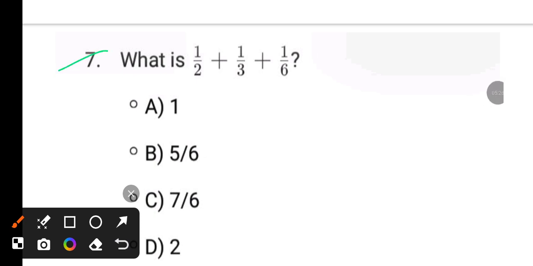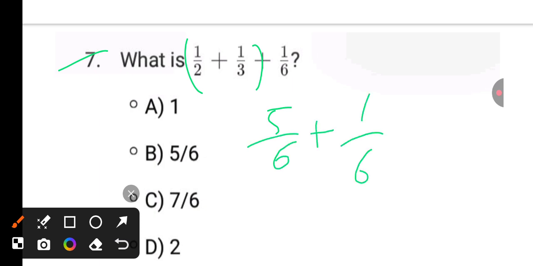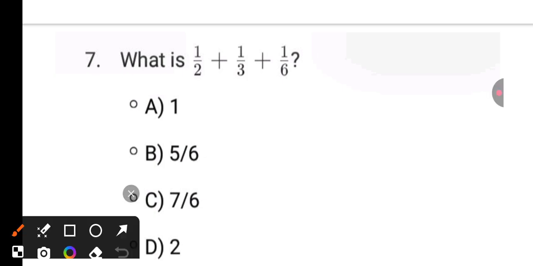See next, 1 by 2 plus 1 by 3 plus 1 by 6. First step is taking the LCM. Okay. See, instead of doing LCM, first solve 1 by 2 plus 1 by 3. It is 5 by 6. Plus 1 by 6. 6 by 6. It is 1. 1 is the answer.